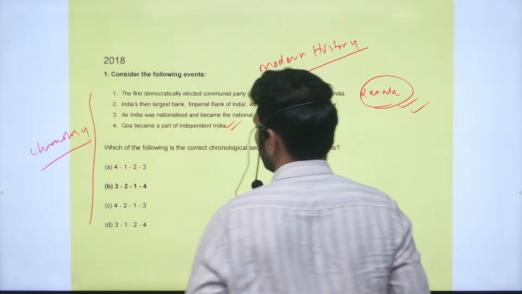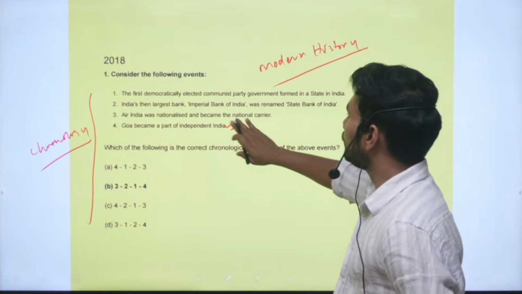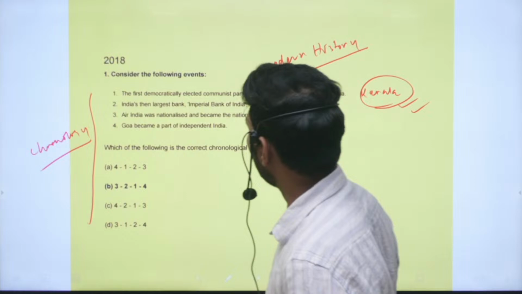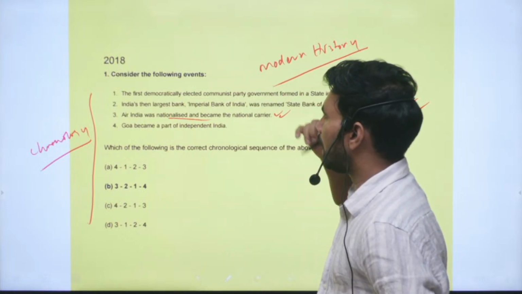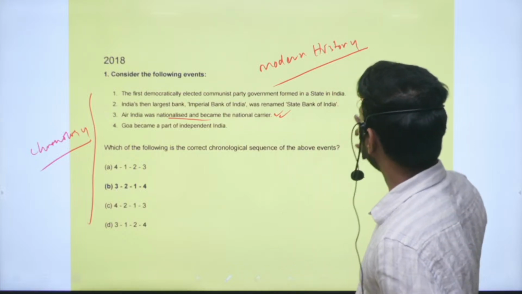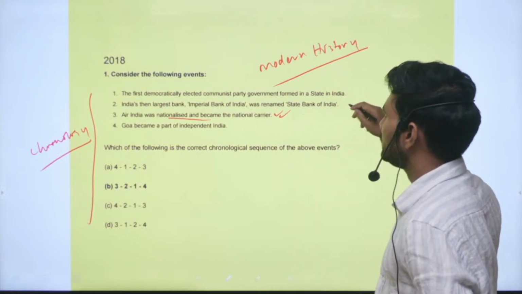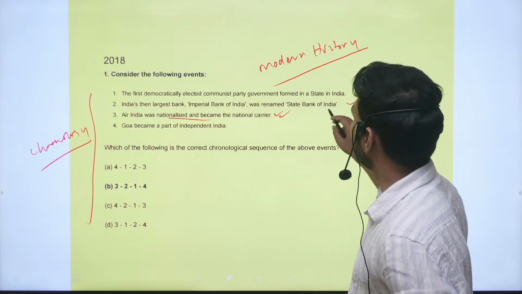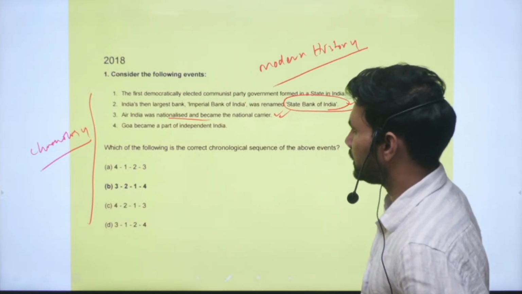Right. So if you see the chronological order, this has happened first. First, Air India has been nationalized and it became a national carrier. This is the first event. After that, the largest bank in India, that is Imperial Bank of India, has been renamed as State Bank of India. This is the second event.